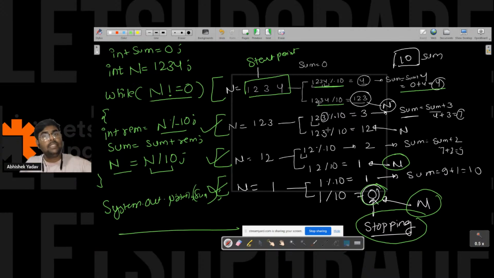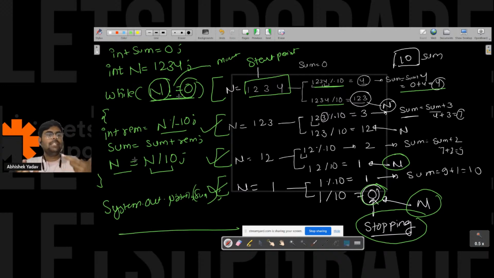So I know that part, and when I applied that thing, then I came to know that we are repeating the same logic again and again. So there I can use while loop or for loop, right? So there I can use loop to tackle this situation. And when writing the condition, you have to think how many times you have to execute the body of the while loop. So here you are saying that I have to execute the body of the while loop till the time the value of n is not equal to 0. Right, everyone? The moment the value of n will be equal to 0, I will move out.